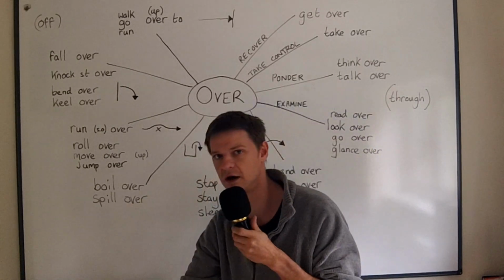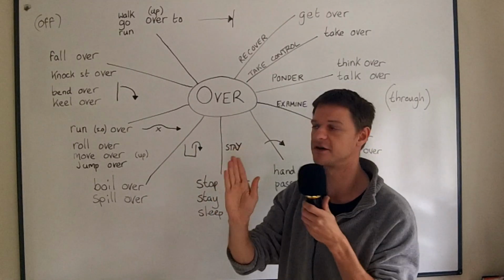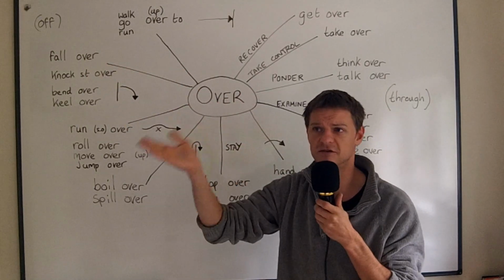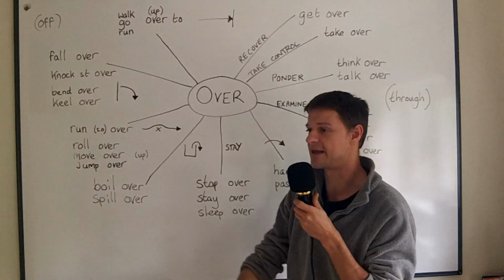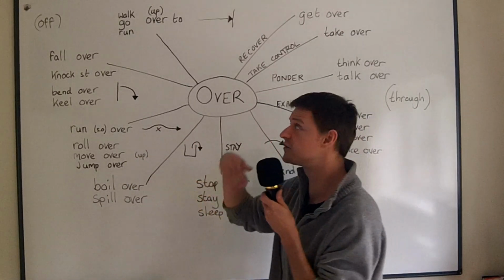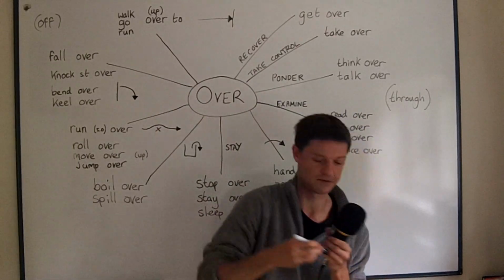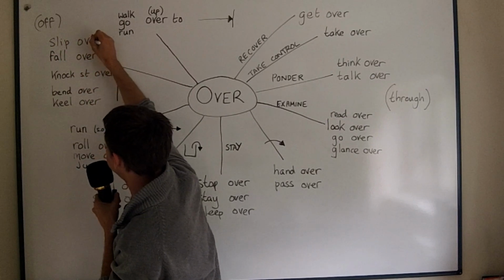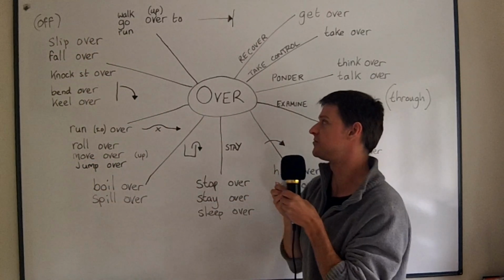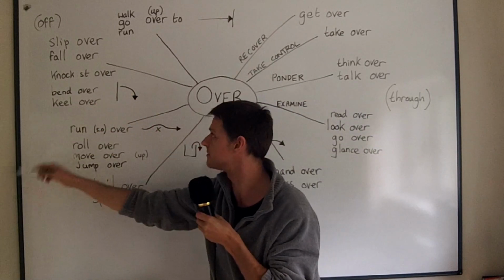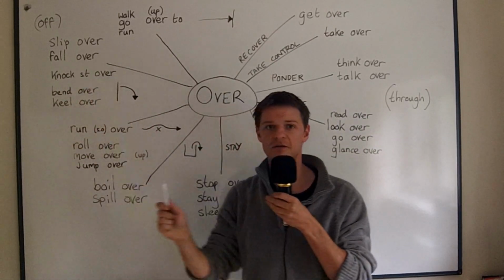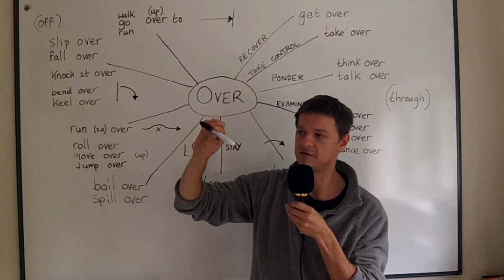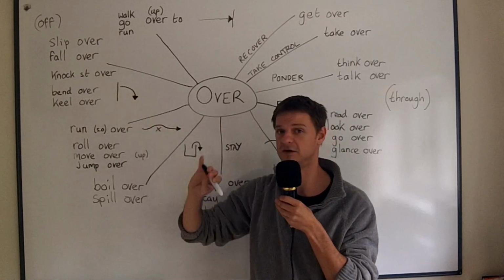Or you can fall down the hole. You can fall down the stairs, certainly. But if you're in the street, please just say you fell over. If you mean you just fell over in the street, maybe it was very slippery. You fell over. You slipped over. There's another one which I've forgotten. Slip over. Okay? So there are many phrasal verbs which mean something stands up and then it falls over. If you knock something over, it's for a vase, which is standing up and then you knock it over. So something must stand up to be knocked over.